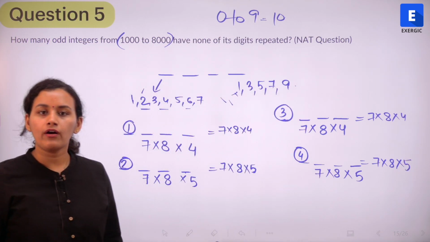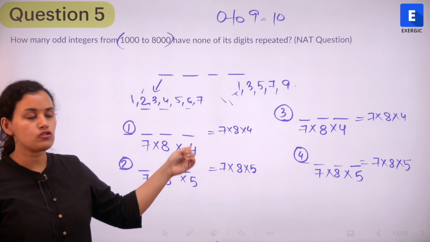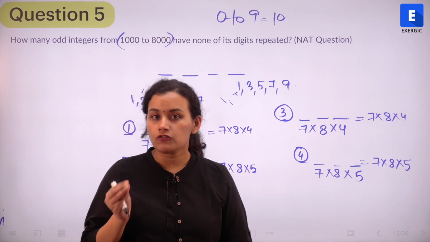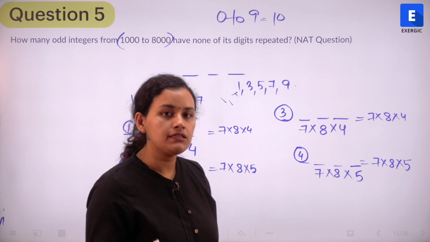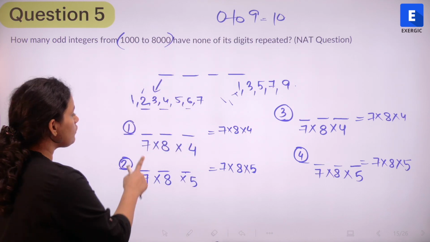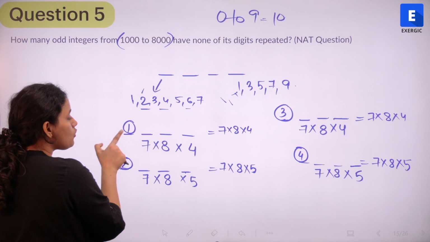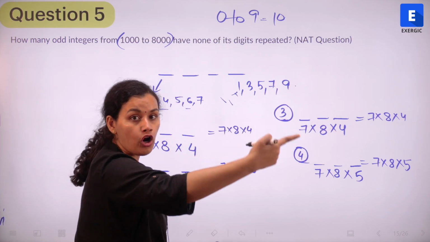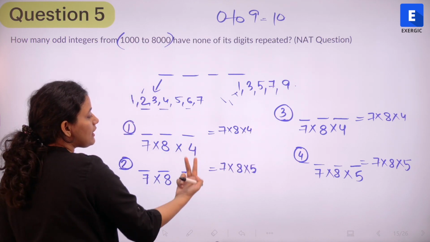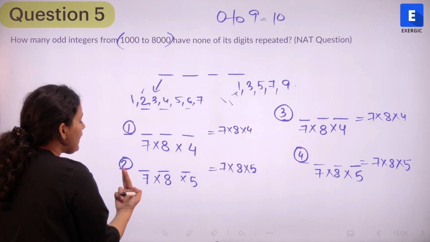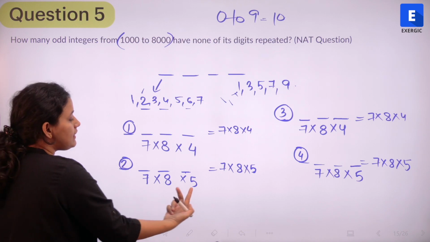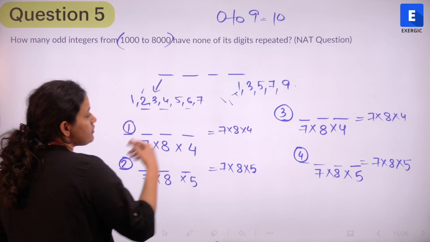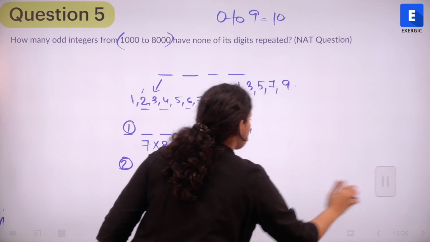So either you can go ahead and keep considering the thousands place to be 1, 2, 3, 4, 5, 6 and so on, or you can observe a pattern here. What is the pattern that you can see? Is there any pattern you can see? That if my thousands place is 1, 3, 5, 7, that means it's odd, then what is happening? My units place can be filled in 4 ways. And if my thousands place is even, then in that case my units can be filled in 5 ways. So I can generalize this.